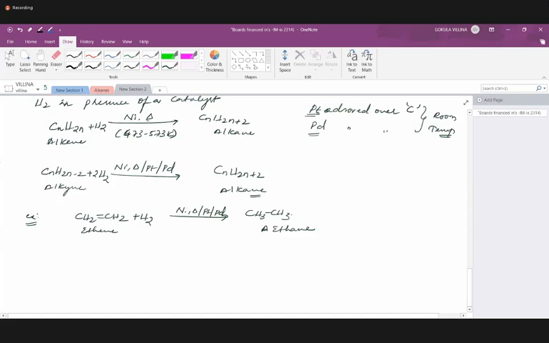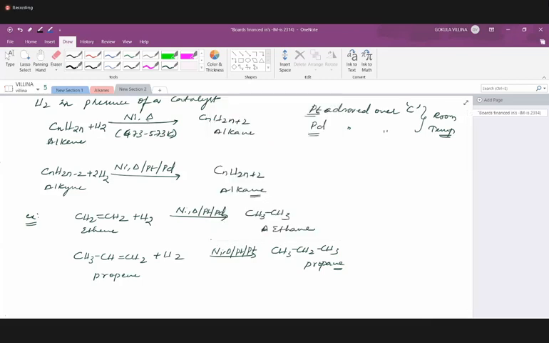If you take propene, CH3-CH=CH2, plus H2, again, either in presence of nickel or platinum or palladium, we have propane, CH3-CH2-CH3. So, can methane be prepared by this method? Can anyone tell me, can methane be prepared by this one? At room temperature, how does the bond break? It's not like the pi bond just breaks.